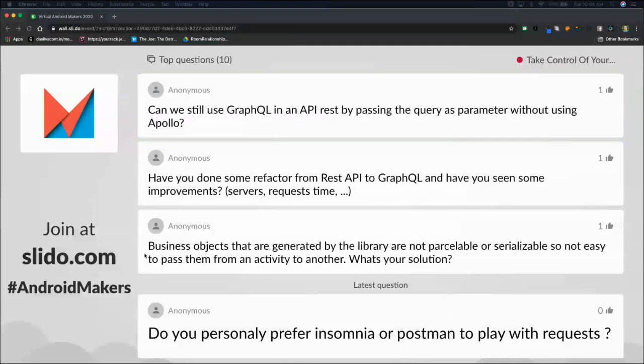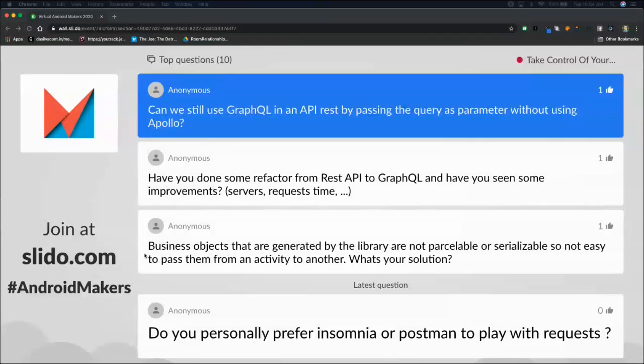Can we still use GraphQL in an API REST by passing the query as a parameter without using Apollo? I think there's a short answer and there's a long answer. The short answer is, from a technical standpoint, yes. When I was first evaluating GraphQL, there was some stuff I found out there where people were able to use it using Retrofit. But I don't know if that's really easy or scalable.